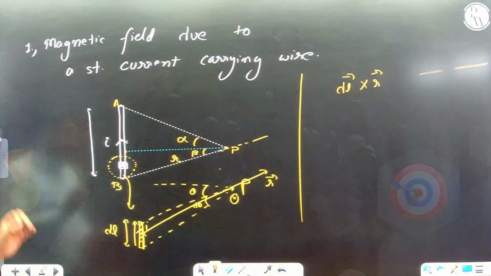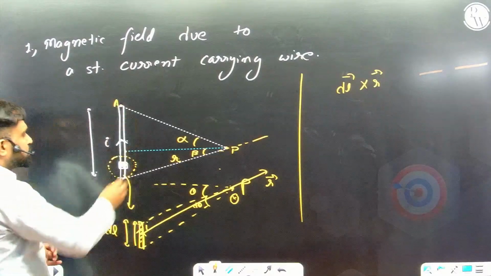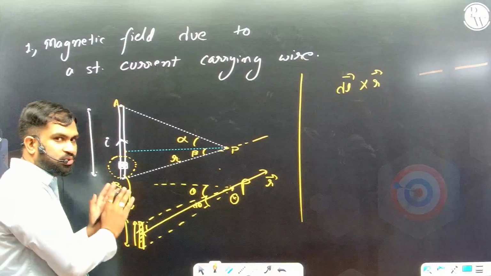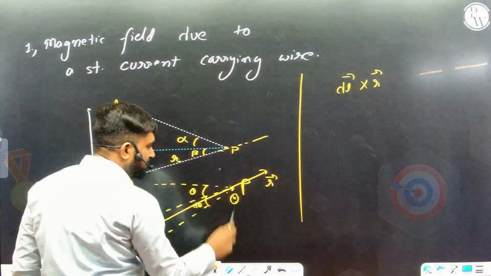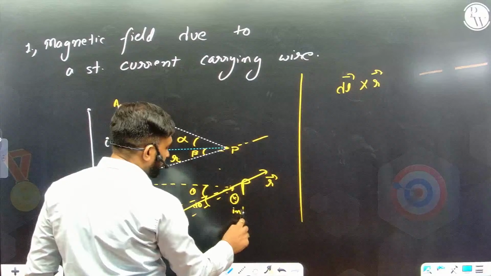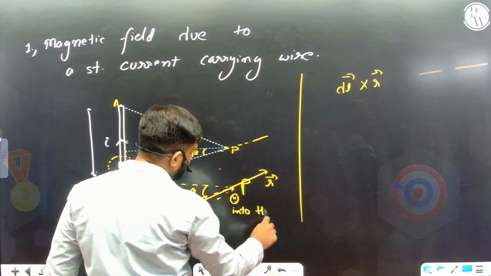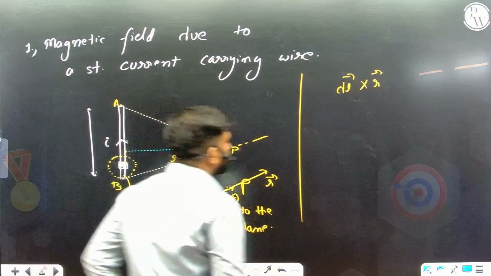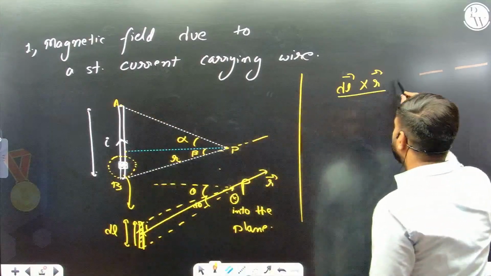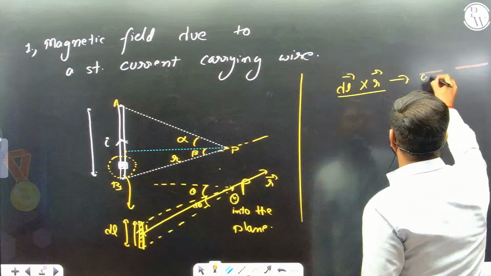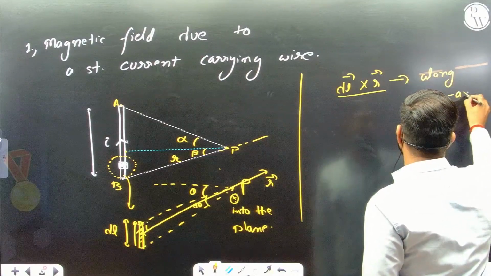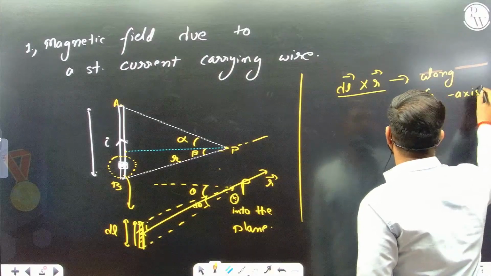Get it? As per this wire, the current going upwards gives me the direction of the magnetic field, which is into the plane for this scenario. But for any other scenario, it can be anything else. Okay. So I got the direction of this vector along the negative z axis. Get it?